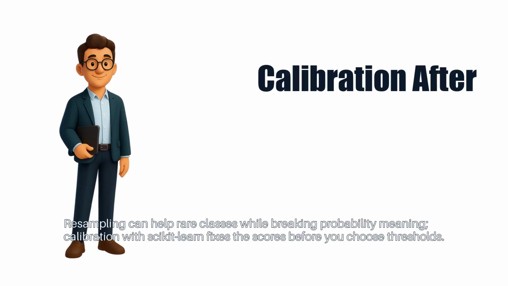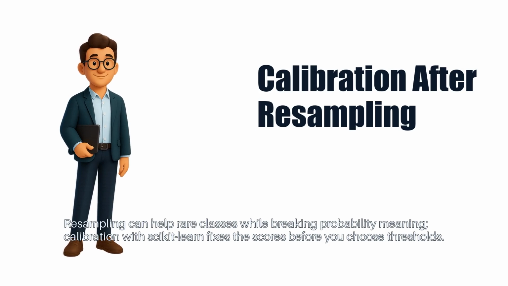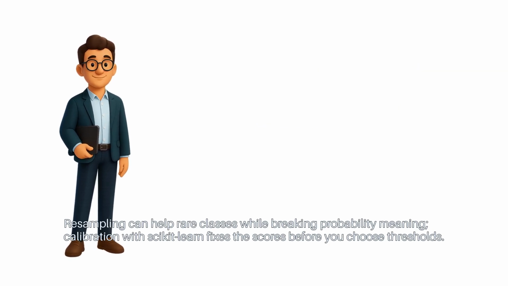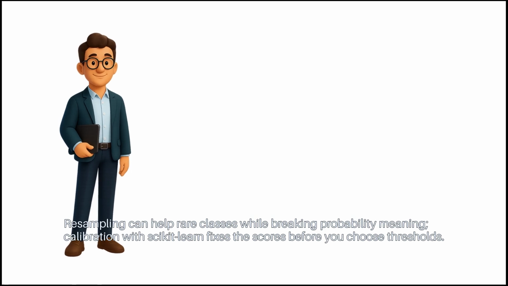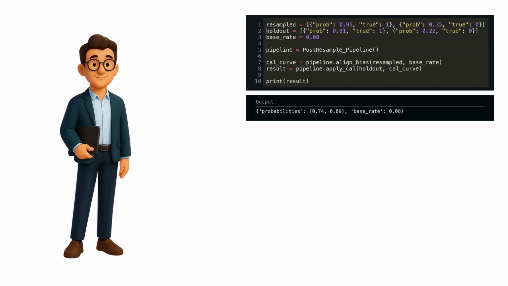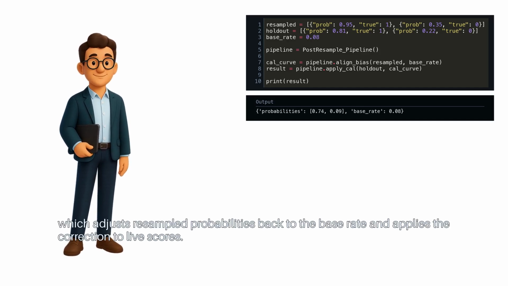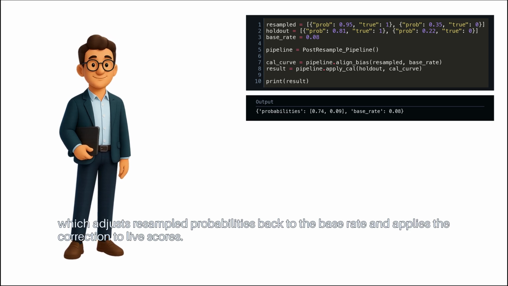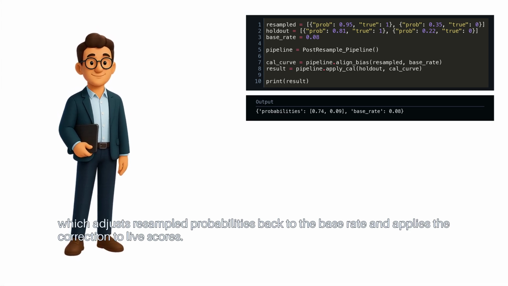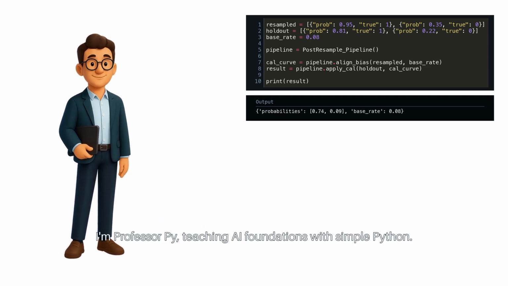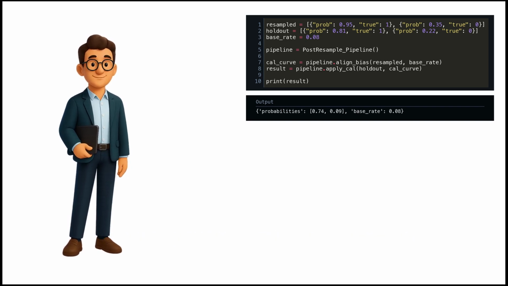Resampling can help rare classes while breaking probability meaning. Calibration with scikit-learn fixes the scores before you choose thresholds. This is the workflow you'll know how to run when we're done, which adjusts resampled probabilities back to the base rate and applies the correction to live scores. I'm Professor Pi, teaching AI foundations with simple Python.